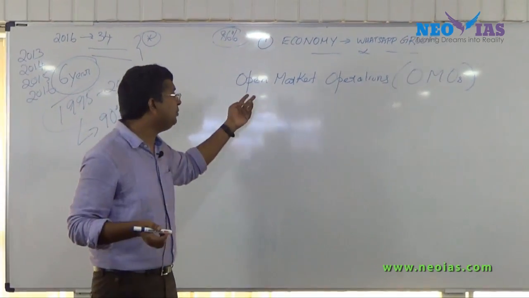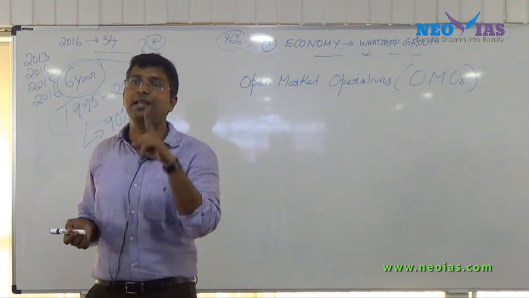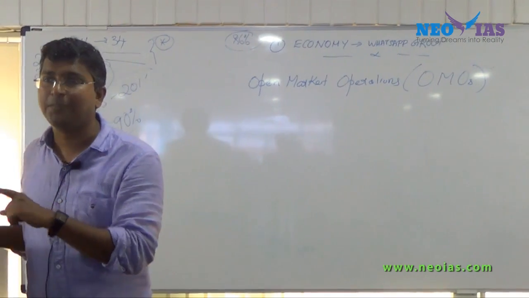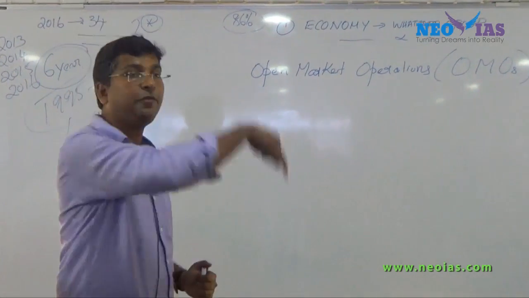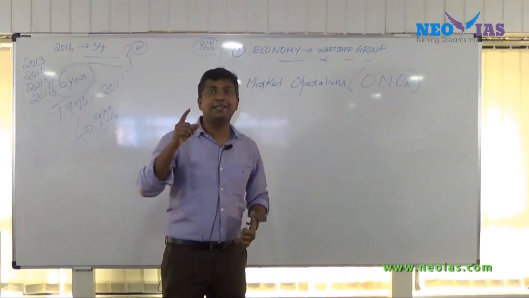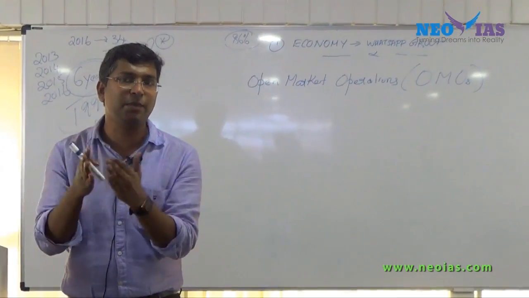Now see the term, what's the meaning of it? It's an operation. Who performs this operation? Be very clear. It's RBI. RBI performs this operation. Where does it perform? In the open market. Be very clear, it's not just the market. Open market. What do you mean by open market?